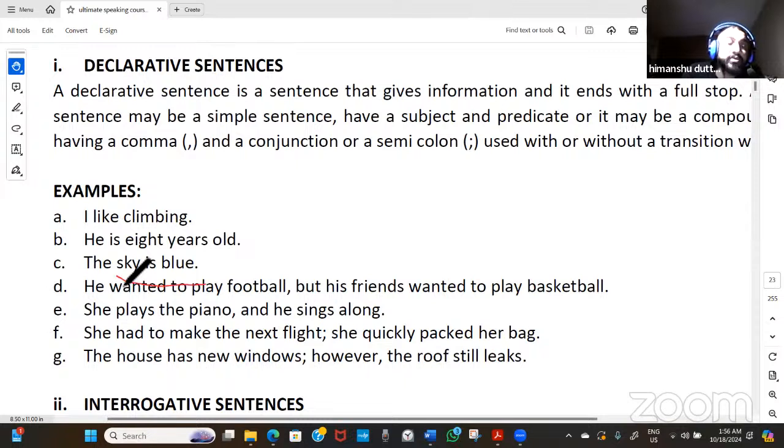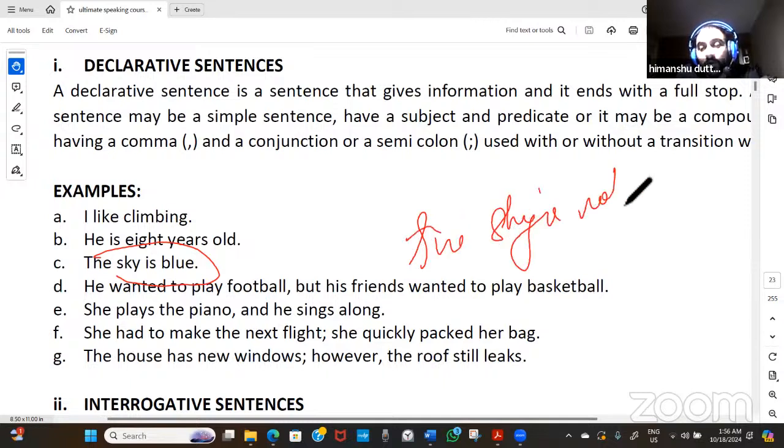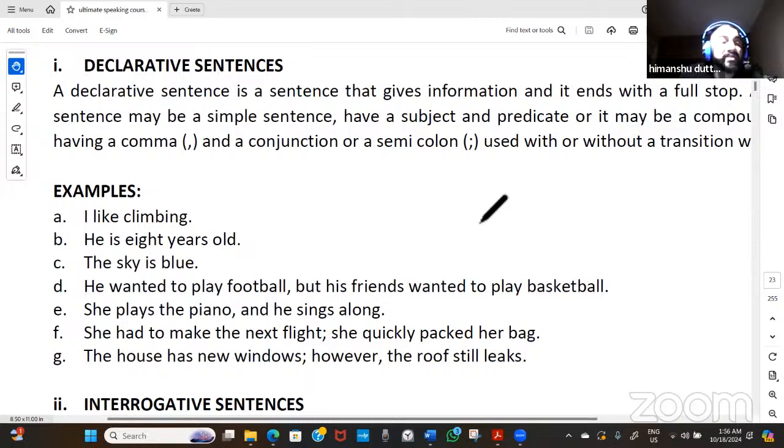If we say the sky is blue, the sky cannot sometimes be blue, so we can say the sky is not blue. That will be a negative sentence, which is not written over there, but that's a certain category of the declarative sentence. But what exactly is the declarative sentence? A declarative sentence is a sentence that gives information and ends with a full stop. So what's the basic definition? It gives you information.